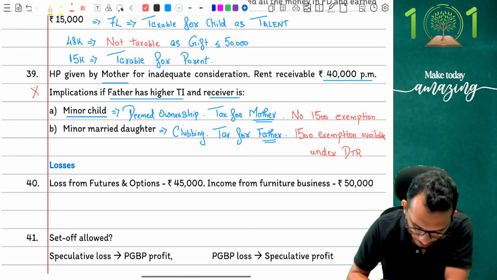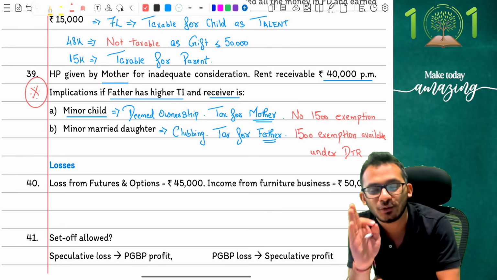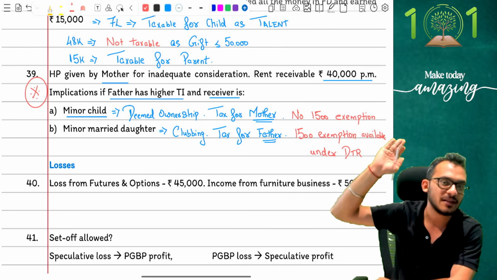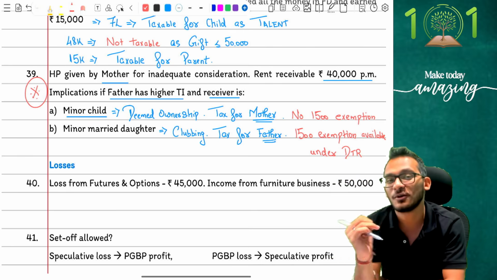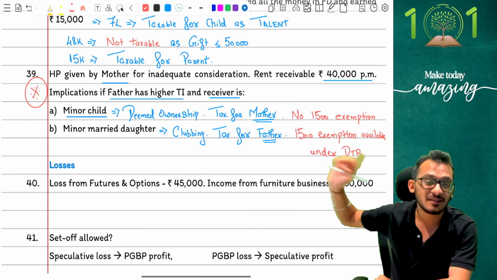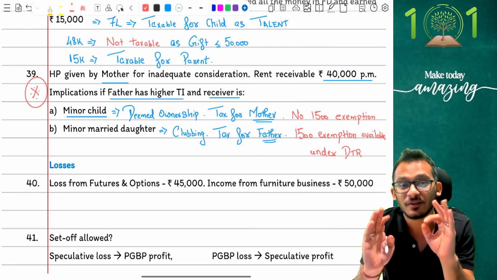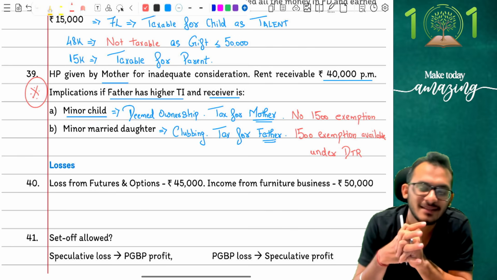If you're going to have a clubbing and set off question, I really do hope that these kinds of adjustments come and trick you enough. If you have done it properly right now, I'm sure you're going to get this right in the examination as well. Yes, that's the whole idea about Super 50 adjustments, people. I'm trying to give you all the toughest of the adjustments so that you're able to get the right answer in examination. Now, if you knew this exemption even before I wrote this, amazing job, seriously, because this is linking multiple chapters and you're getting it right. Perfectly done.